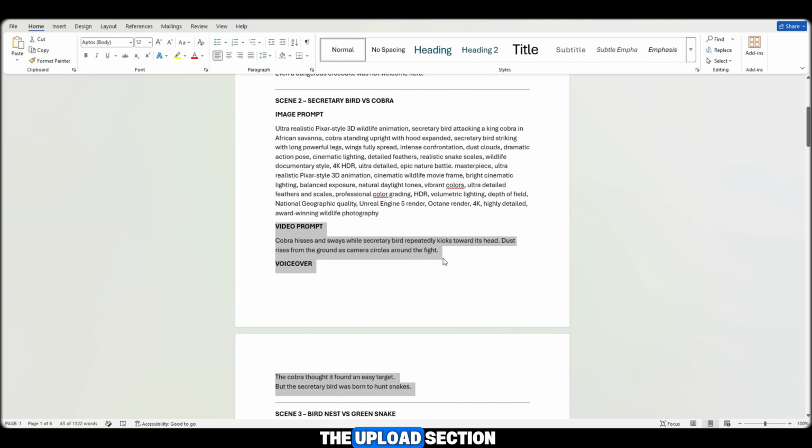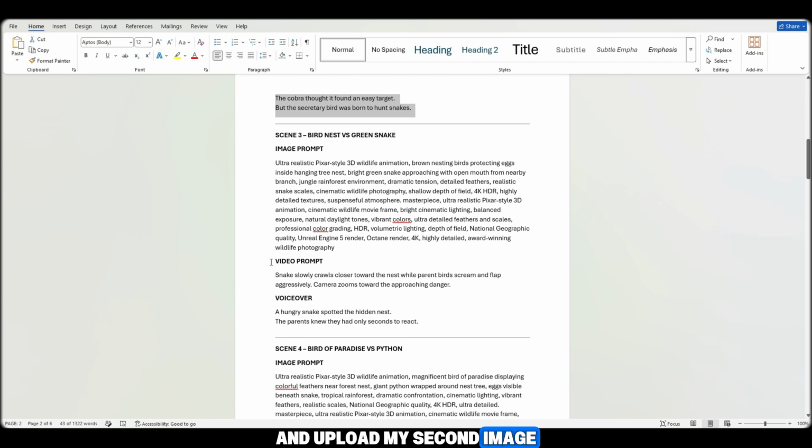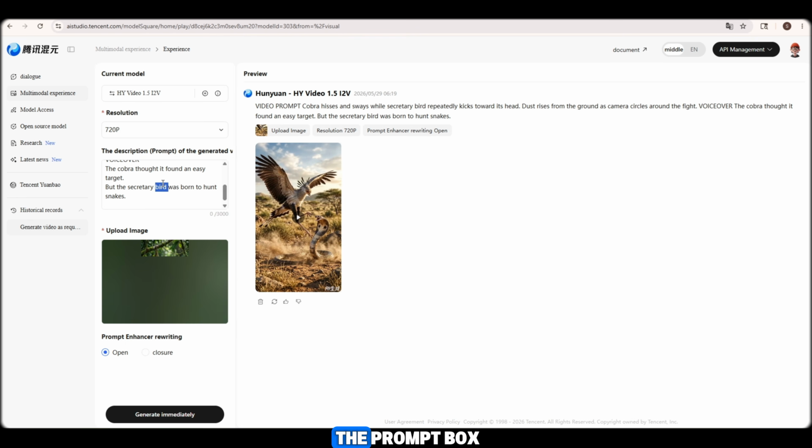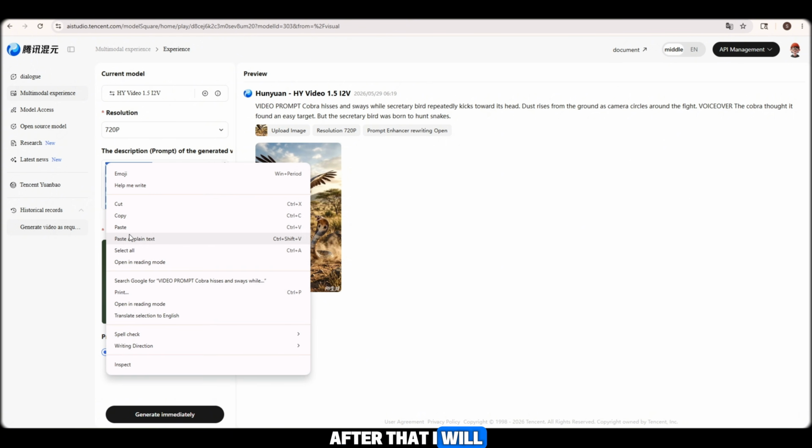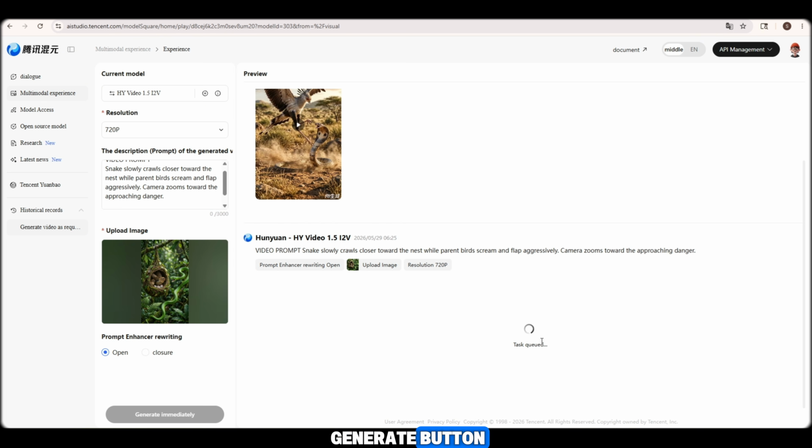I will return to the upload section and upload my second image. Then I will copy the corresponding video prompt and paste it into the prompt box. After that, I will once again click the Generate button. As you can see, the second image-to-video generation process has now started. Again, we simply wait for the AI to complete its work.